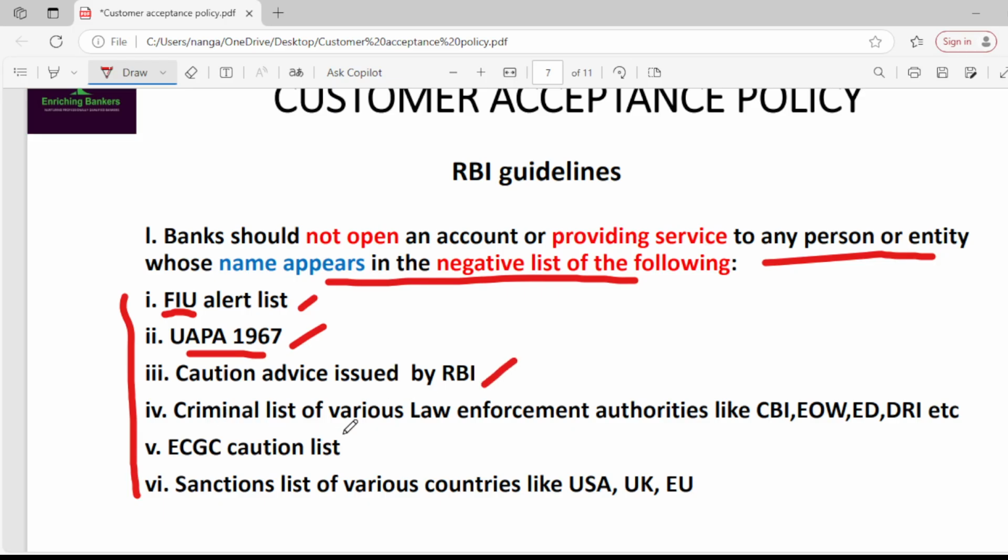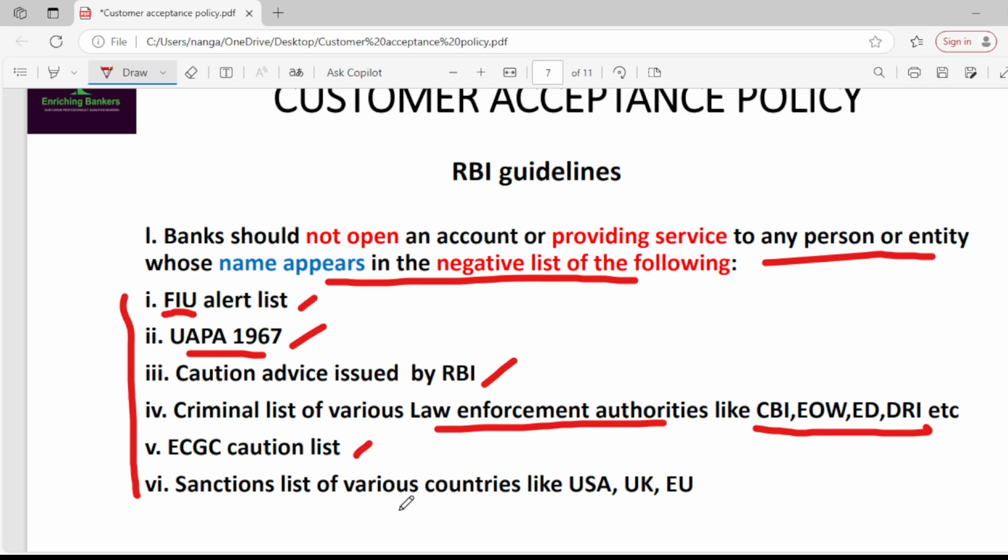Fourth one, criminal list of various law enforcement authorities like CBI, EOW (Economic Offences Wing), ED (Enforcement Directorate), DRI (Directorate of Revenue Intelligence), etc. Next, ECGC caution list.